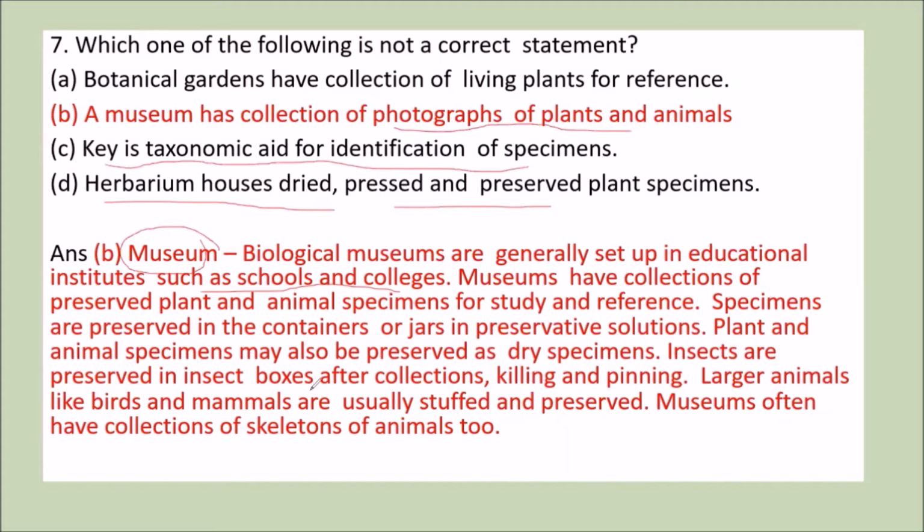Now, insects are preserved in boxes after collection, killing, and pinning. Larger animals like birds and mammals are usually stuffed and preserved. So museums often have collections of skeletons of animals too. But in this option, it is written that a museum has a collection of photographs of plants and animals. So option B is the wrong statement.